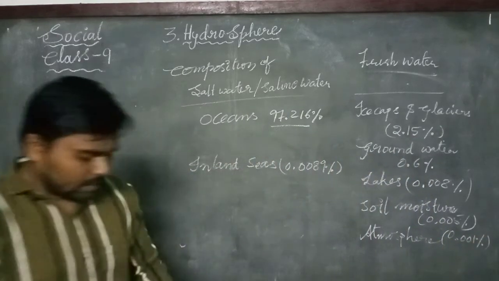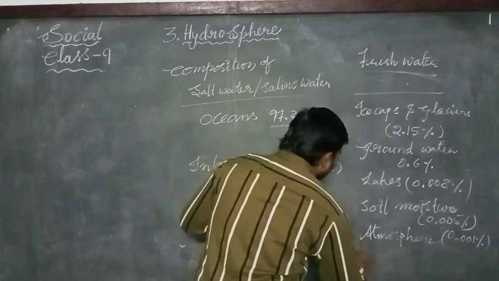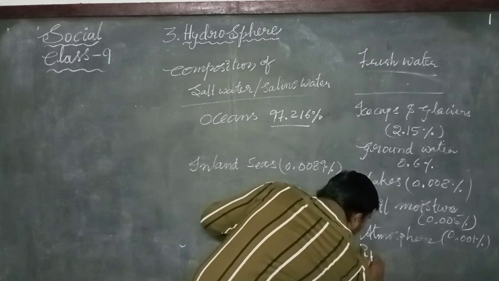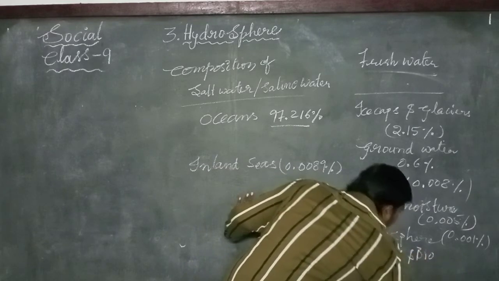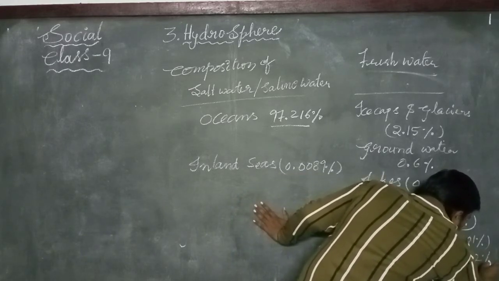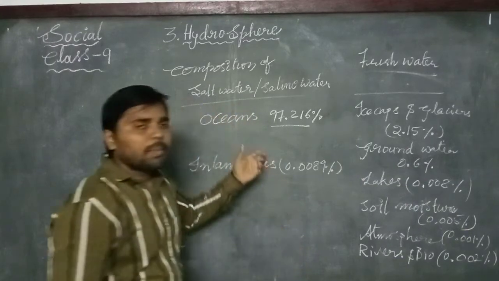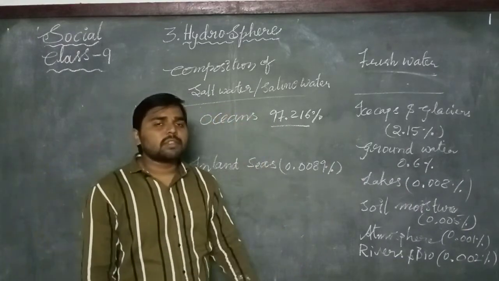Rivers and biosphere contain 0.002 percentage of water. Okay, this is the composition of the salt water and fresh water on the surface of the earth.